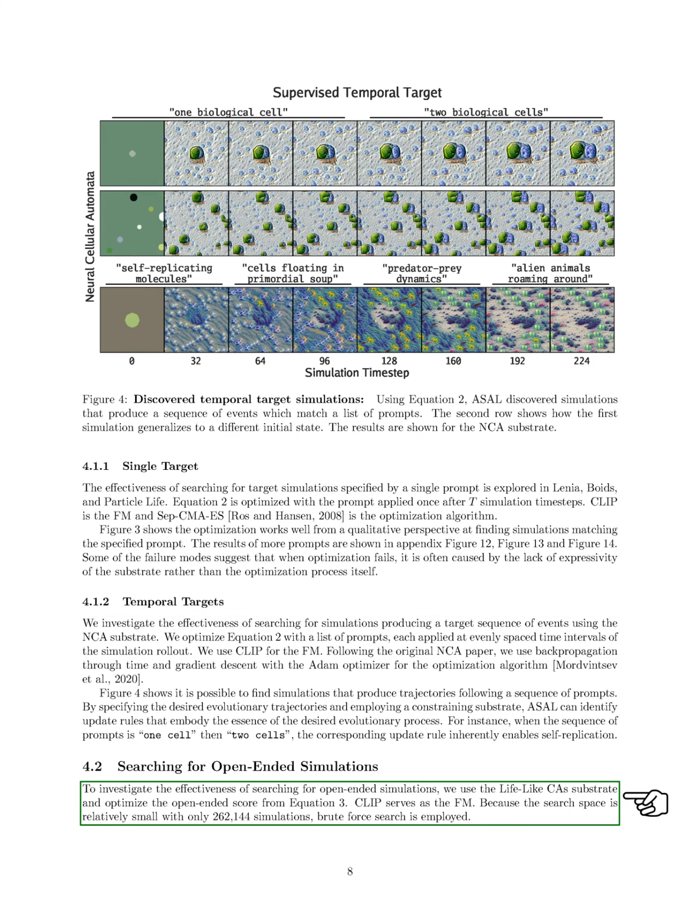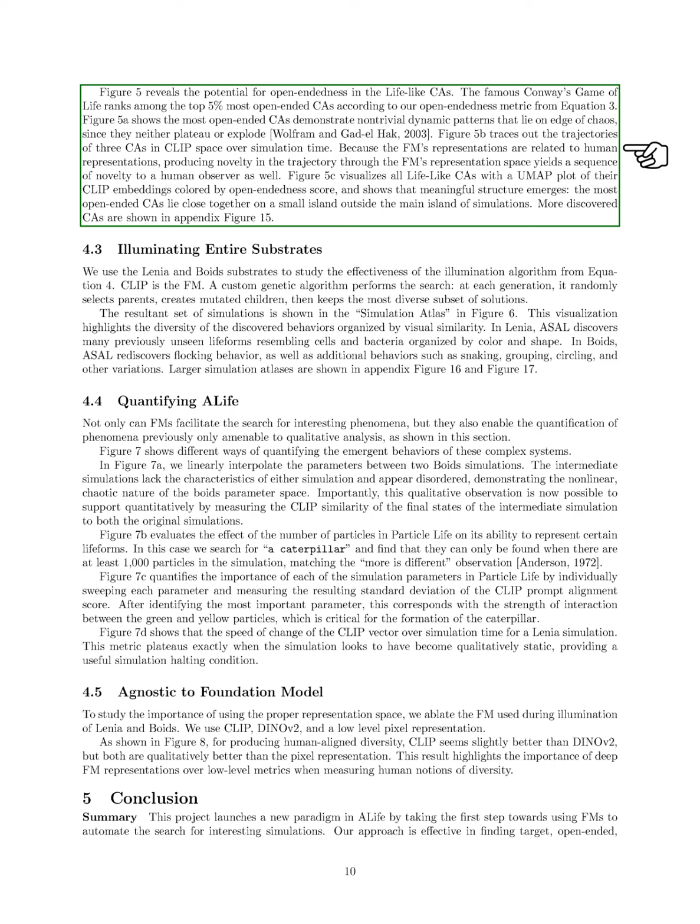Next, we investigate the search for open-ended simulations using the lifelike CA's substrate, optimizing for an open-ended score. With a relatively small search space of 262,144 simulations, we apply a brute force search. Our findings, shown in a figure, suggest that the lifelike CAs have potential for open-endedness, with Conway's Game of Life ranking in the top 5% according to our metric.